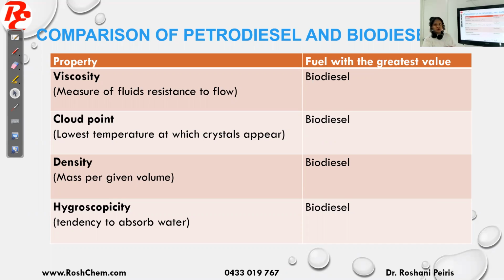And then hygroscopicity, which means the tendency to absorb water. Biodiesel molecules can absorb water easily because biodiesel has a polar ester group which can make hydrogen bonding with water. Therefore, I say biodiesel is hygroscopic.